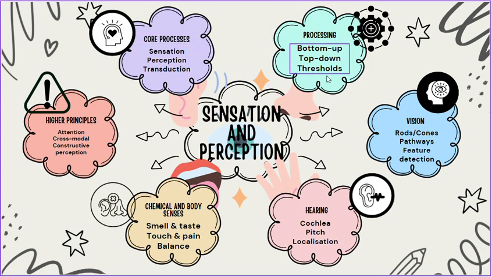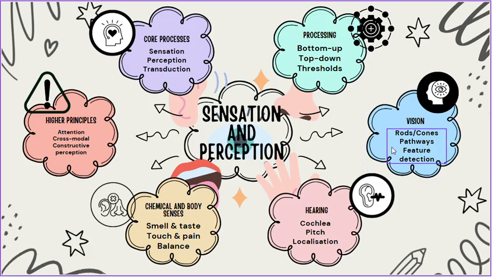Perception operates through both bottom-up processing, building from the raw sensory image, and top-down processing, influenced by memory and expectations. Psychophysics allows us to measure these processes through concepts like absolute thresholds and Weber's law. Vision provides a clear example of how this works.